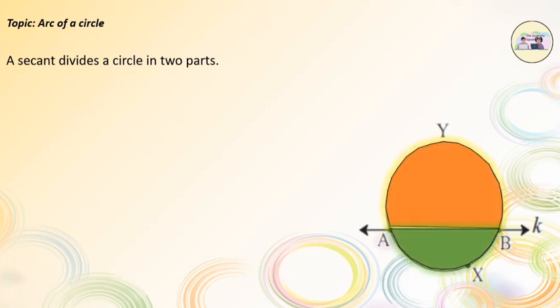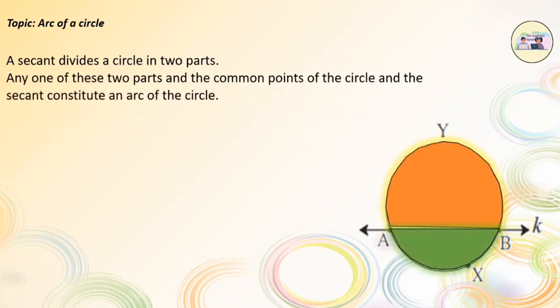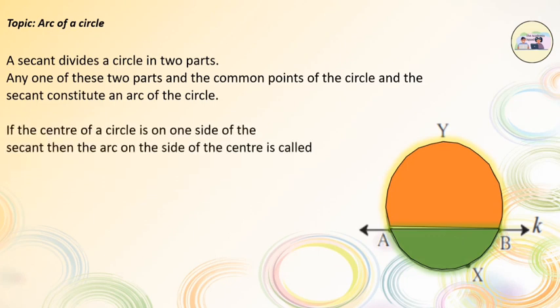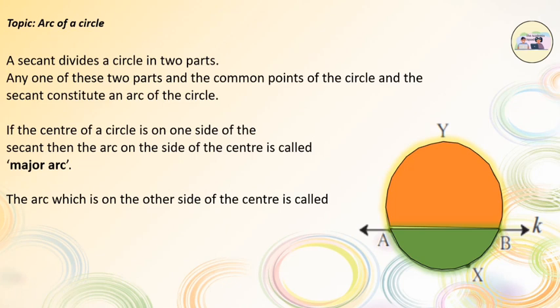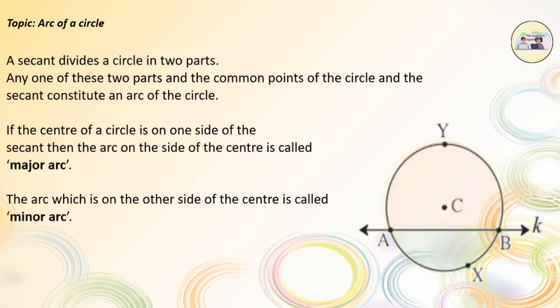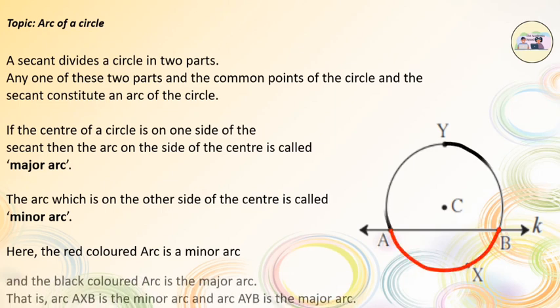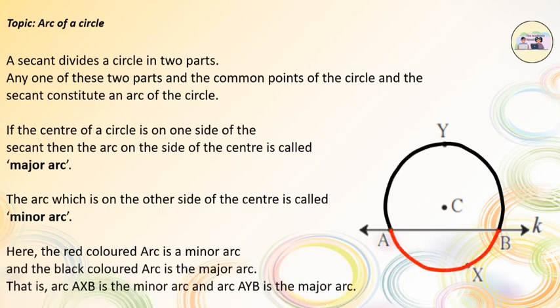Arc of a circle. A secant divides a circle into two parts. Any one of these two parts and the common points of the circle and the secant constitute an arc of the circle. If the center of a circle is on one side of the secant, then the arc on the other side of the center is called the minor arc, and the arc on the center's side is called the major arc. Here, the red arc is the minor arc and the black arc is the major arc. That is, arc AXB is the minor arc and arc AYB is the major arc.